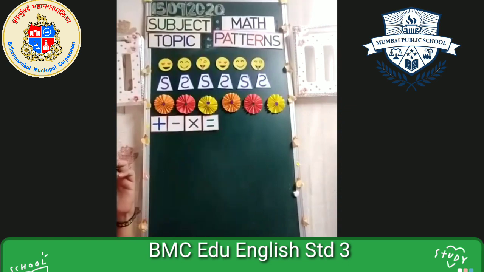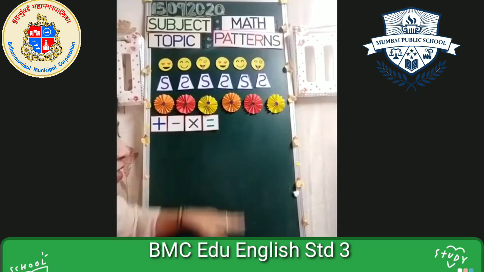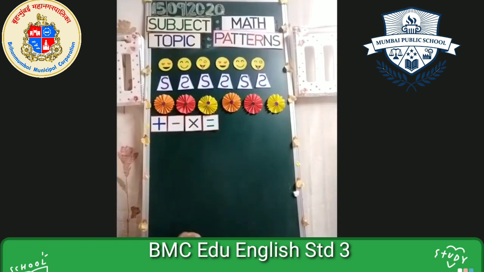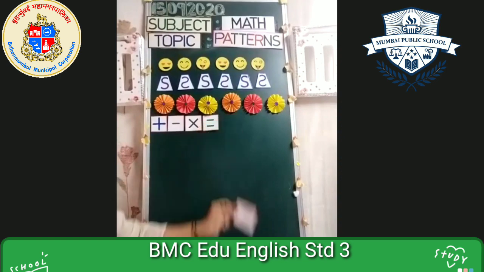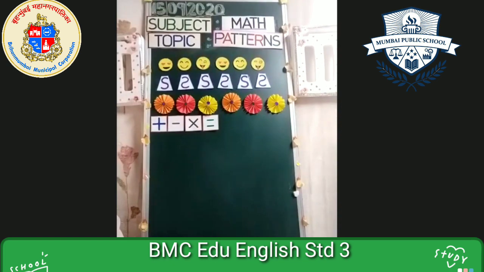Who will tell me? Can I start with the equal to? Can I paste this equal to here? No. Why no? I can do it. It is my wish. I can paste anything. Then tell me the answer. That's very good. Why? Because the first one is plus.